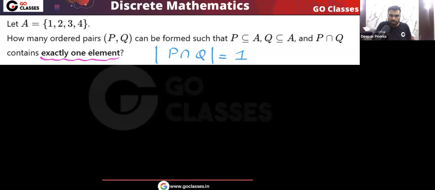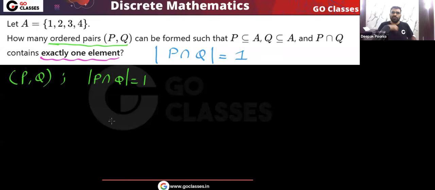This is the question. So let's solve it. You can easily see that I want this type of ordered pairs P, Q, and the question is saying that the size of P intersection Q should be equal to 1. So here you need to decide first which element will be common.